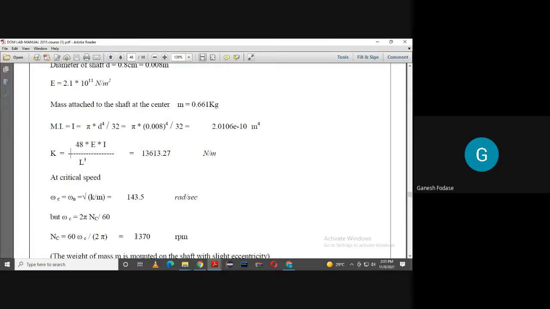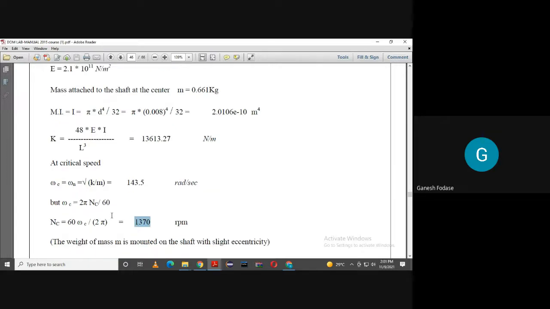I told you how to determine critical speed theoretically. Simply we determine I, K, and then omega c. So the value of the theoretical critical speed is 1370 RPM. Remember this.